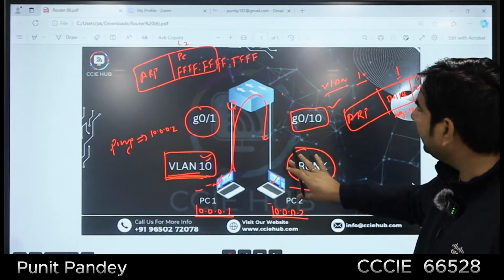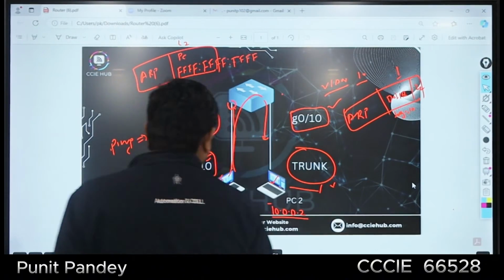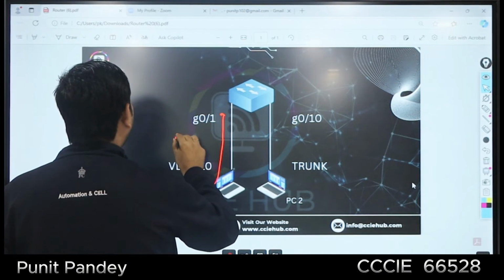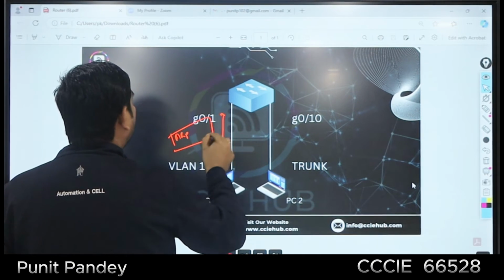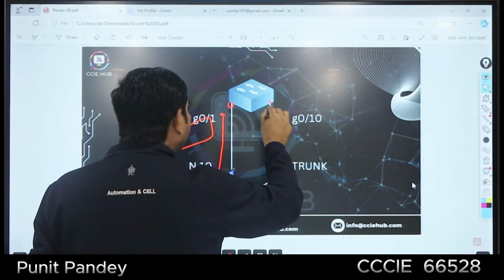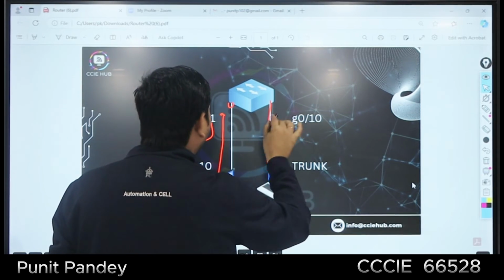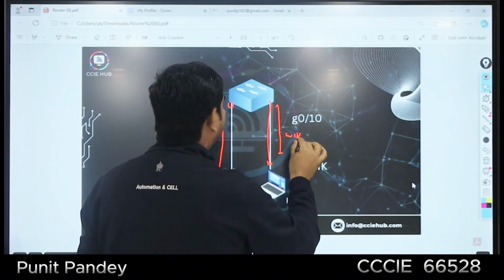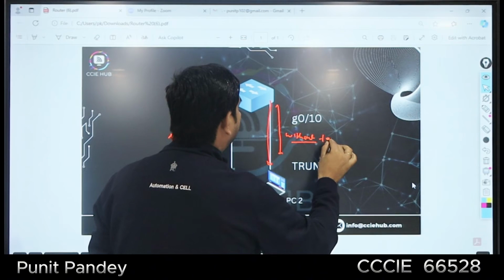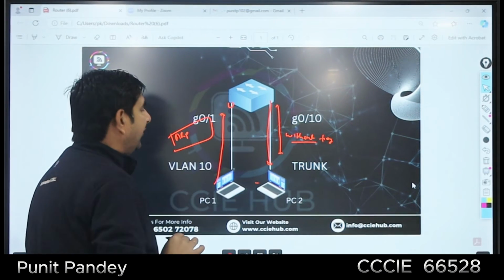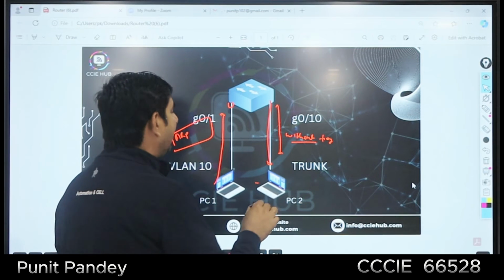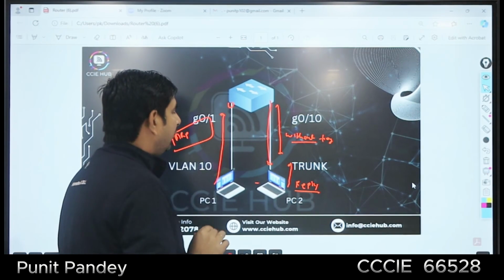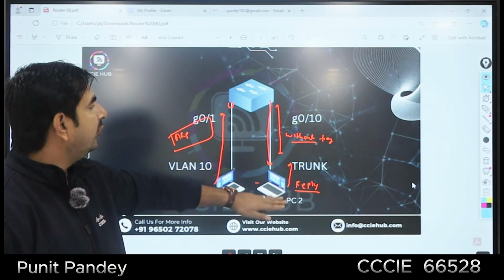Once we make the native VLAN 10, what will happen? The same scenario will happen again. PC1 will send the ARP request, and it is coming from VLAN 10. It is going to forward on the trunk interface, but because VLAN 10 is native, we'll forward it without a tag. PC2 will receive it, and then it will send the reply message. The reply will also be without a tag, because an end user forwards the traffic without a tag.